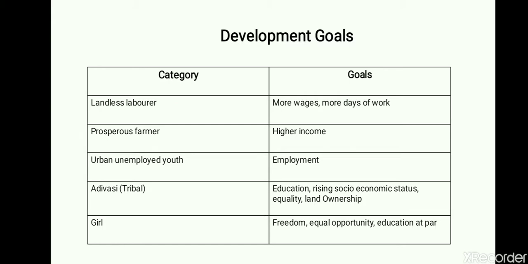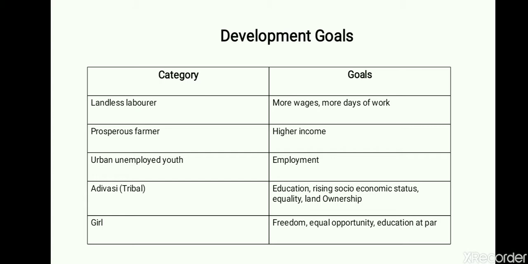That is a kind of development from the perspective of a landless labor. From the perspective of a prosperous farmer, it could be gaining more income, bringing more technology into the farms, getting more prosperity. For an urban unemployed youth, the development could be getting a good decent employment.